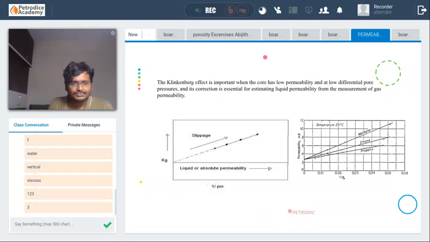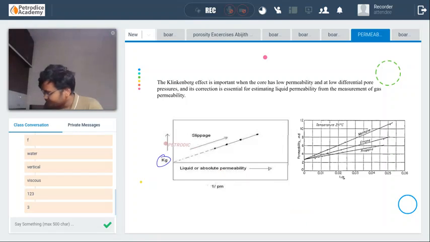So guys, a scientist, Klinkenberg, found that this increased permeability is a function of the average pressure of the system. Guys, first write down this one. I will explain this.